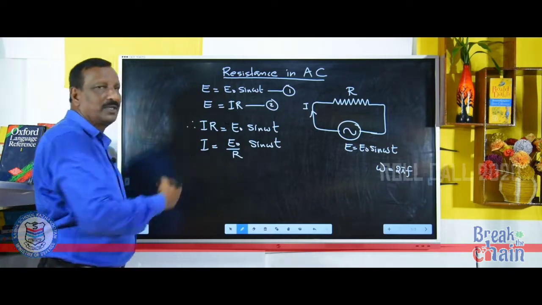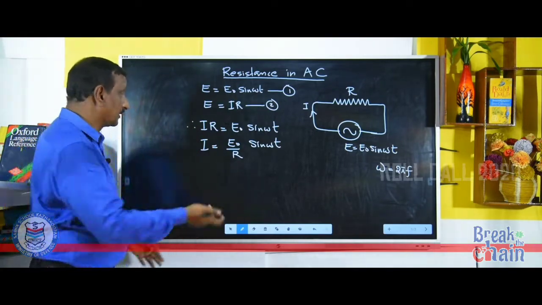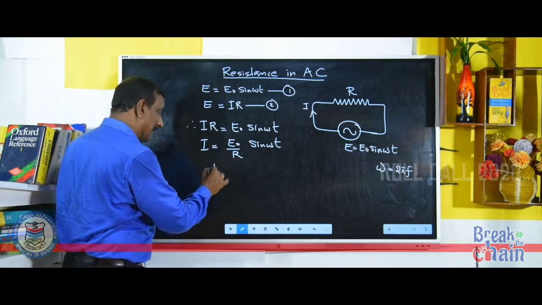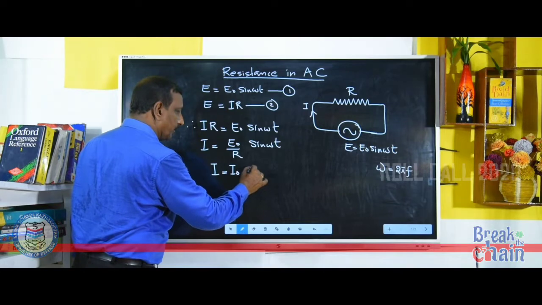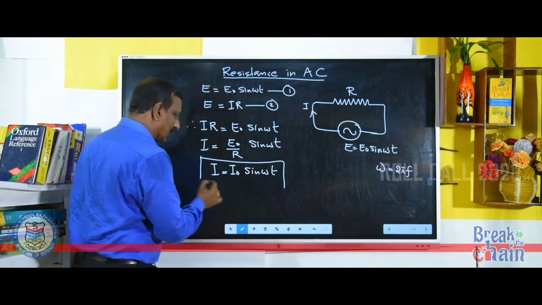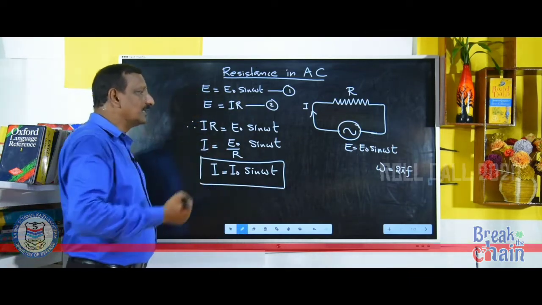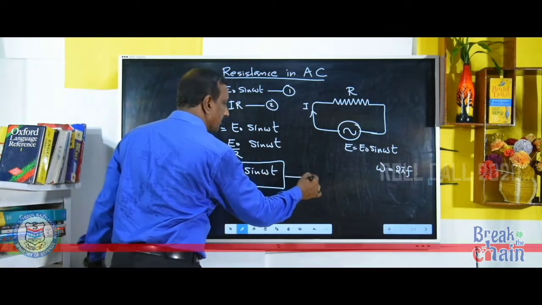What is E0 by R? E0 is the maximum EMF divided by the resistance, that is the maximum current, so I is equal to I0 sin omega t. This is the equation for current. Let this be equation number 3.